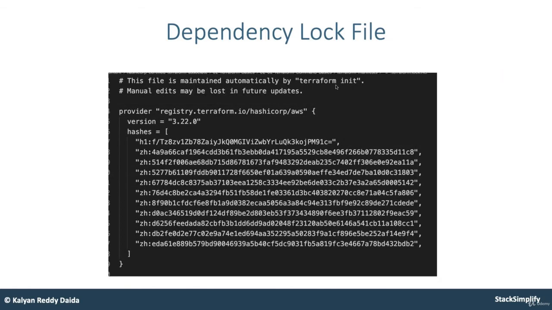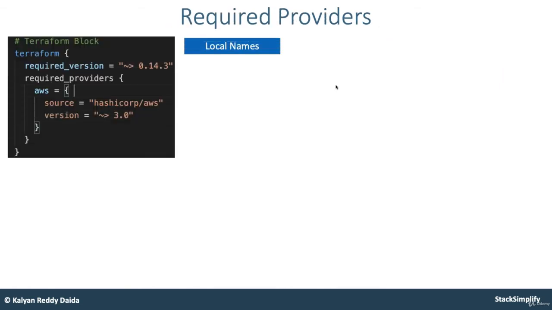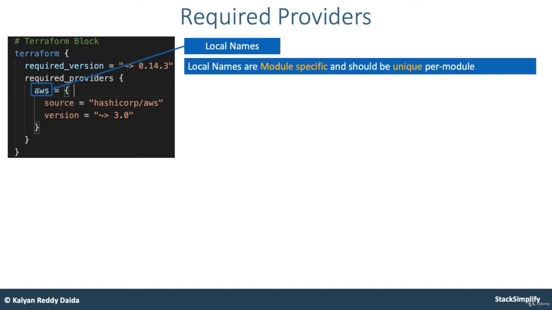So the next thing here is required providers. In required providers, you have provided a name here, which is AWS. This can be any name, not only AWS. The recommended option is to use the preferred local name, but you can use any name here: AWS, my AWS, AWS1, or whatever it is. This is called the local name. Local names are module specific and should be unique per module.